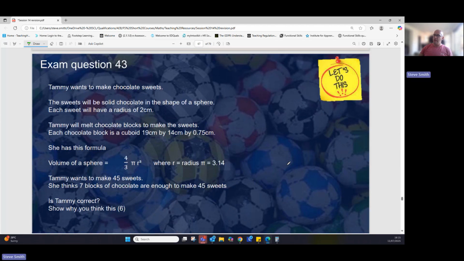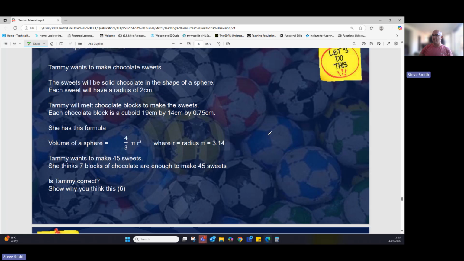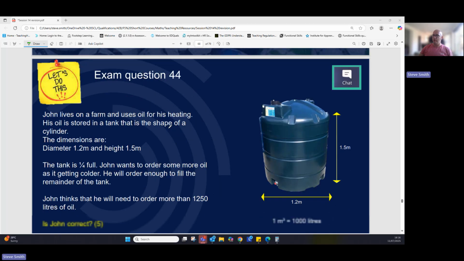Hopefully, and I said this yesterday, we don't have sphere questions with NCFE, so we're not going to do that one. There's no point doing a question that is beyond what NCFE are asking you to do. They don't ask you to work with spheres. So that's quite good. Let's scroll down to this one.